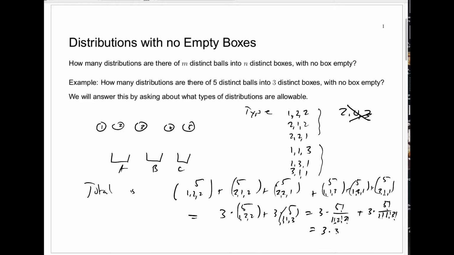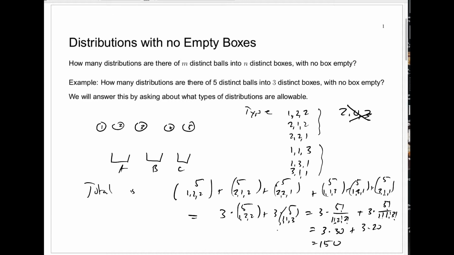So we have 3 times 30, plus 5 factorial over 1 times 1 times 6. 120 over 6 is 20. We have 3 times 20. That's 90 plus 60, or 150.